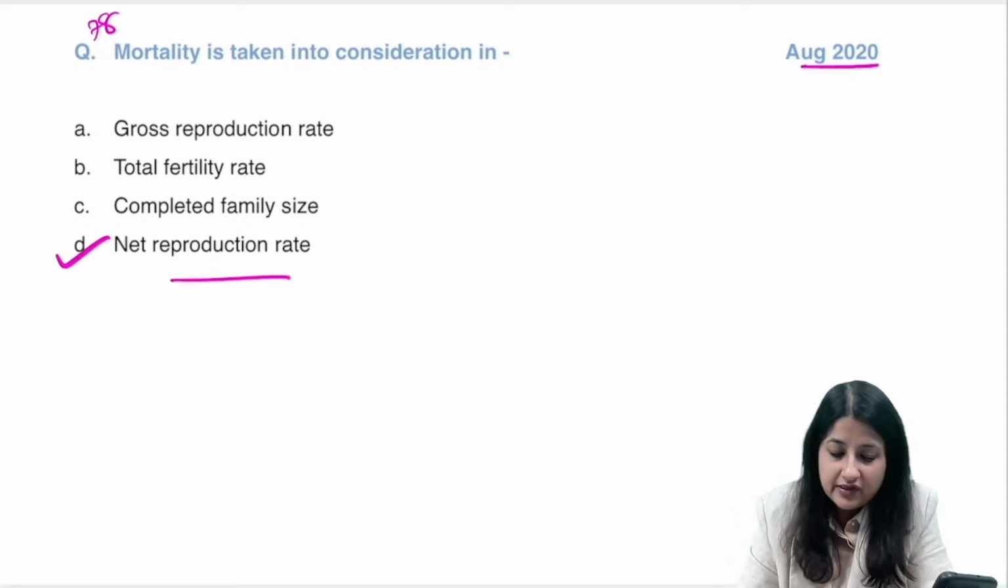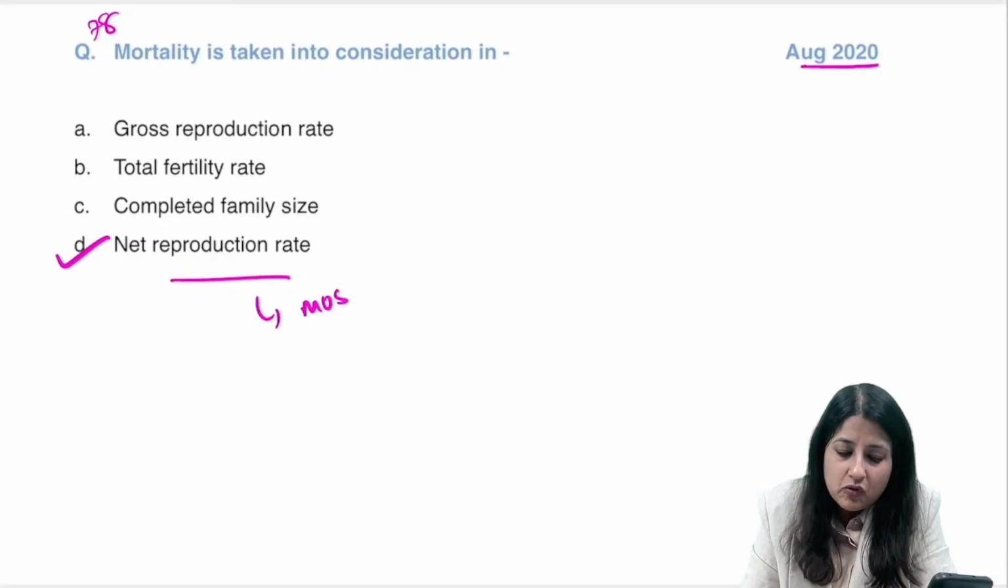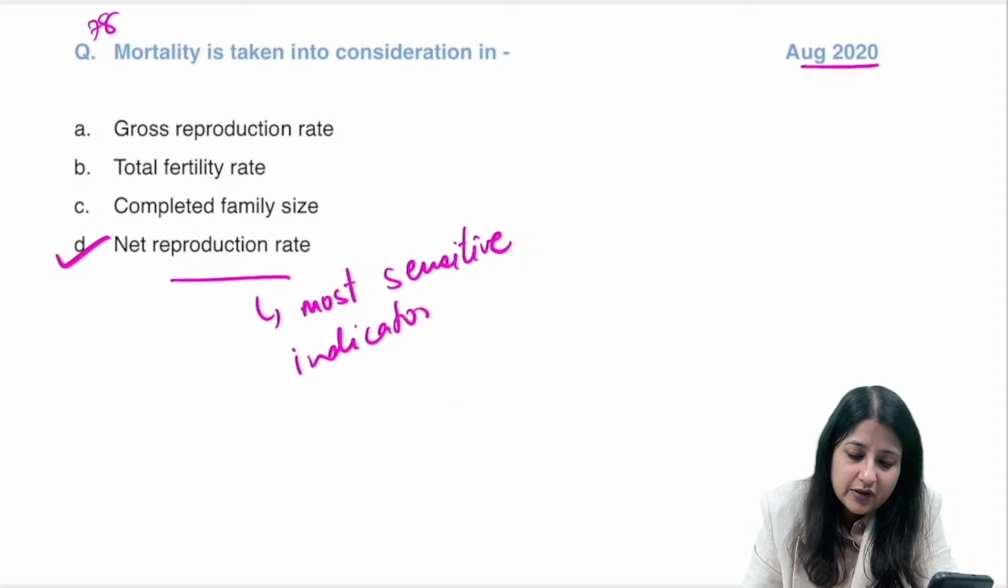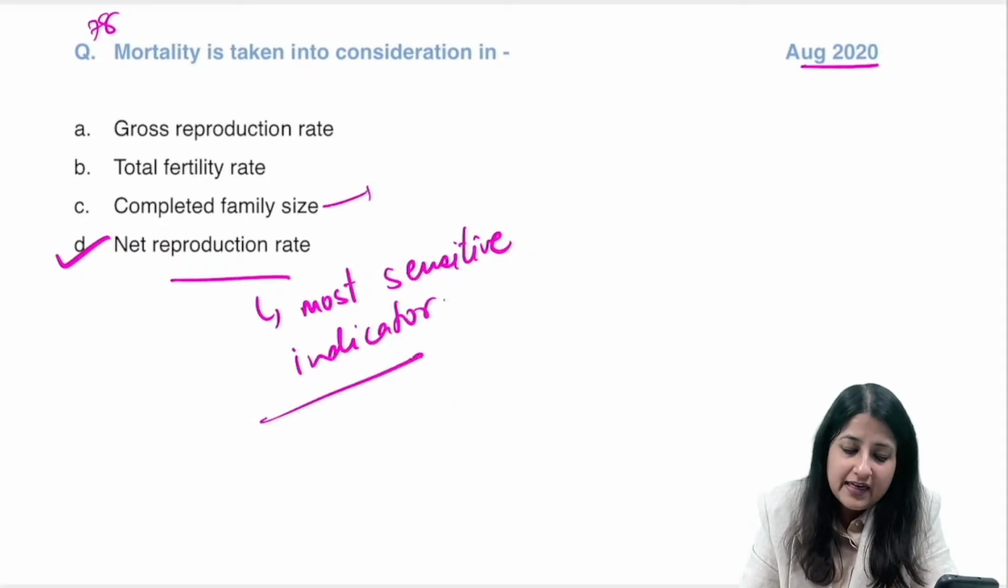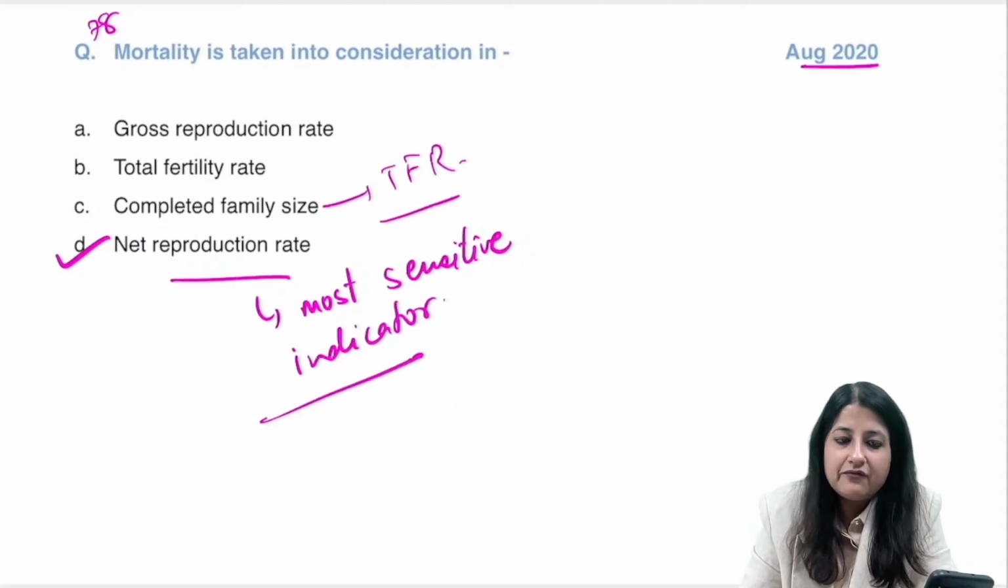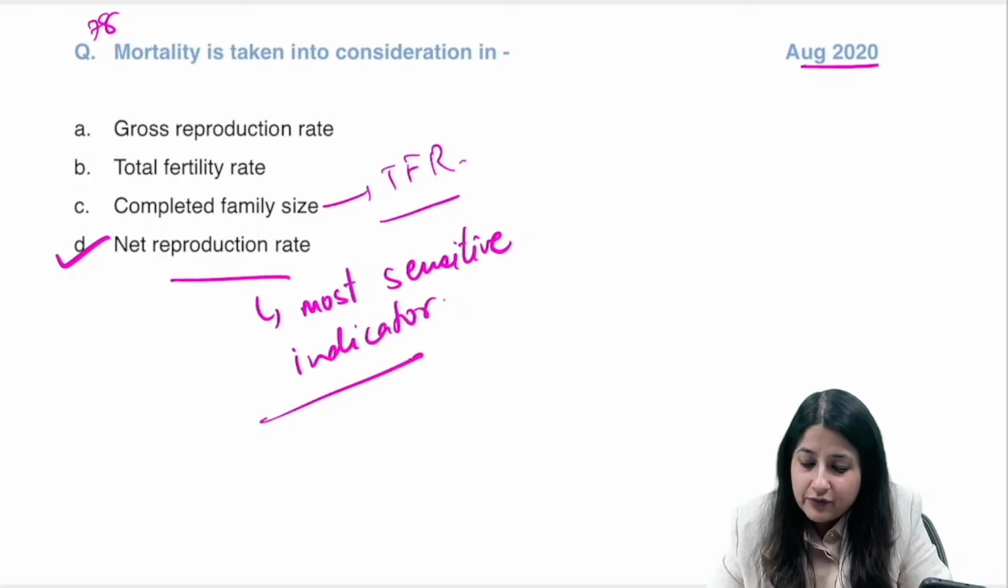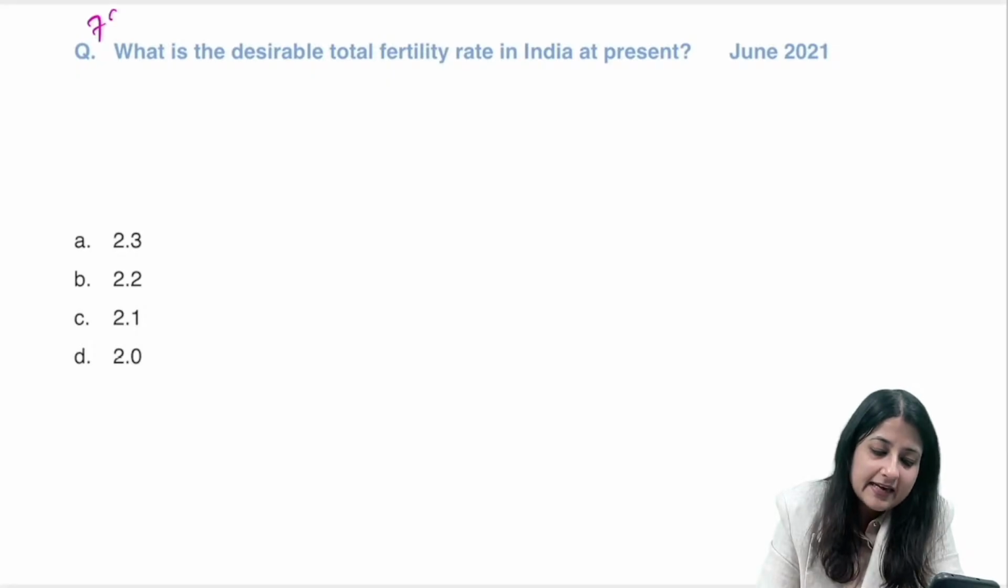Net reproduction rate, this is also most sensitive indicator of achievement of family planning services. Complete family size, that is your TFR. Family size means the total number of children. Okay, all right, that was question number 78. Let's go to question number 79.